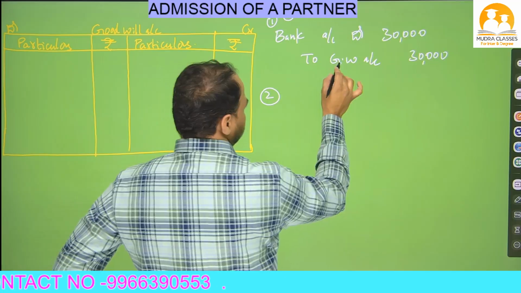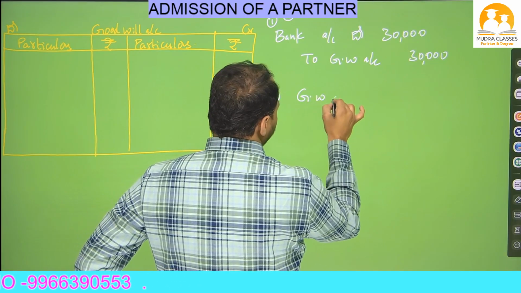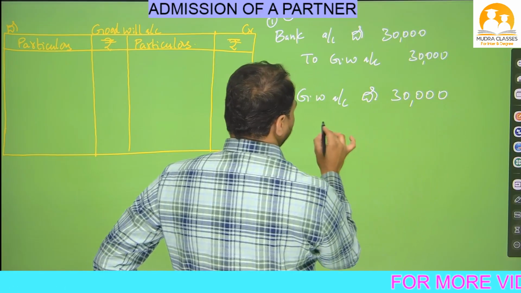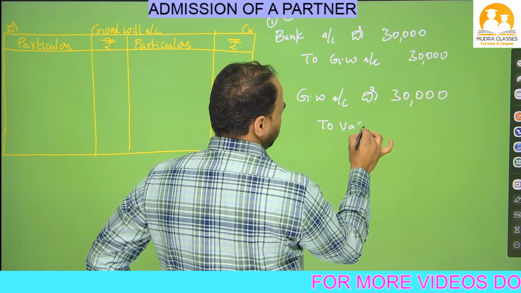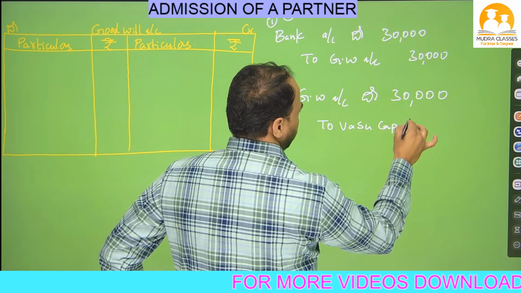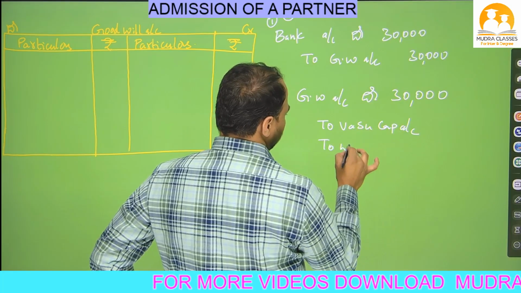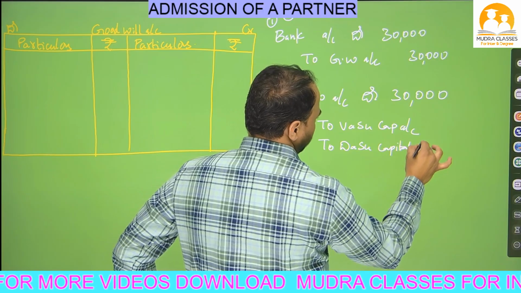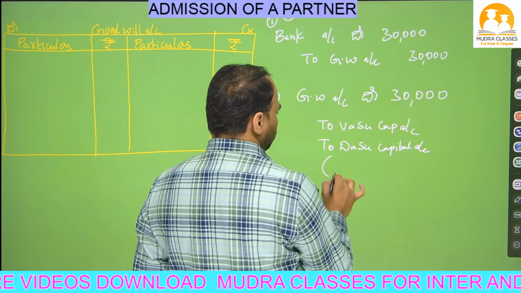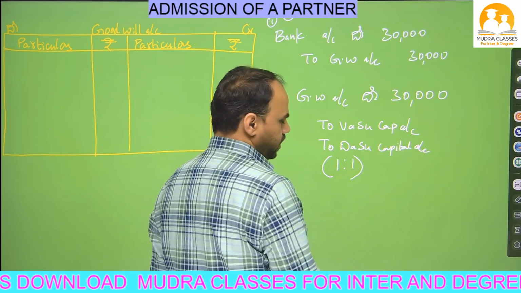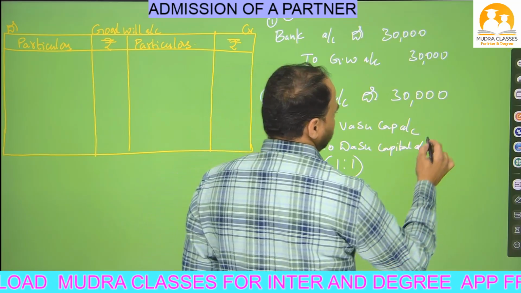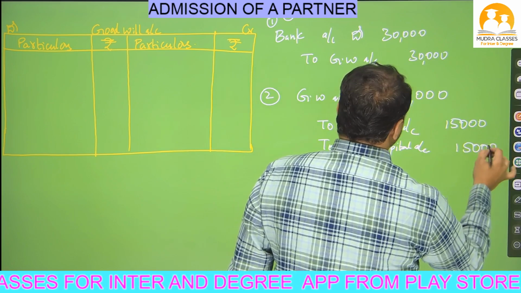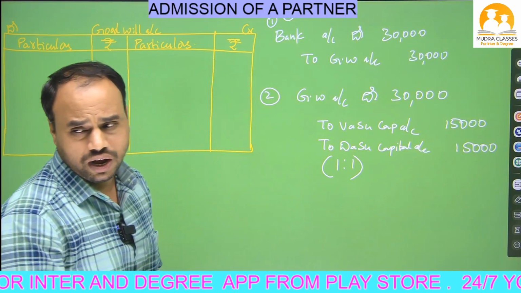And the second journal entry is, whatever goodwill is brought by the new partner, that goodwill is distributed to old partners in the old ratio. So who are the old partners in this question? Vasu, so Vasu capital account, and one more partner Dasu, so Dasu capital account we have to write. These 30,000 are distributed to old partners in their old profit sharing ratio, that is 1:1, equally. So each partner will get how much? 15,000 and 15,000. These two journal entries we now have to post into the ledger accounts.